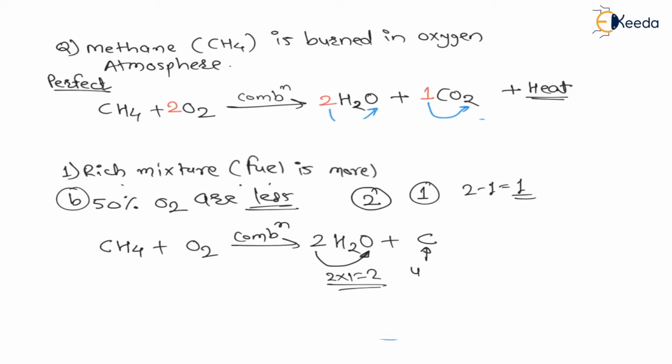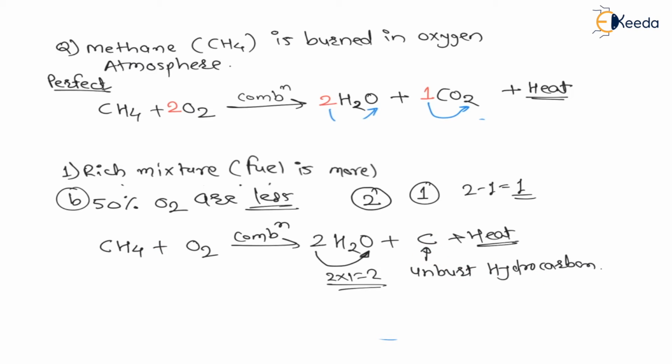This is called unburned hydrocarbon. And during the reaction of hydrogen with oxygen, a large amount of heat is released in the surrounding, right? So my dear students, for rich mixture we have seen there may be carbon dioxide, there may be carbon monoxide, as well as there may be unburned hydrocarbon in the exhaust.